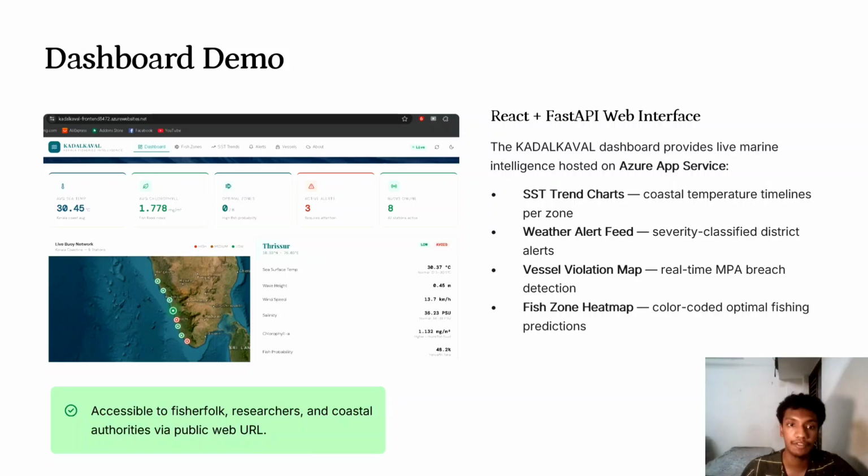The platform visualizes marine intelligence in real time and is accessible through a public Azure hosted URL. The dashboard can be used by fisherfolk, coastal authorities, marine researchers, and environmental monitoring agencies. This converts raw marine telemetry into understandable and actionable insights.